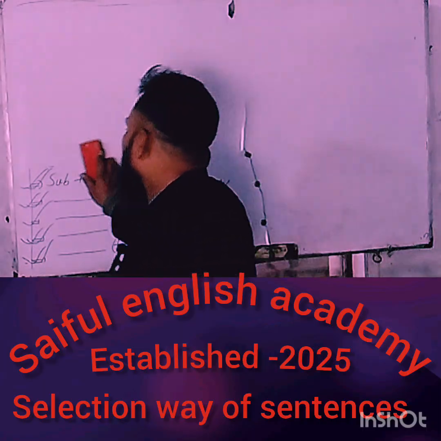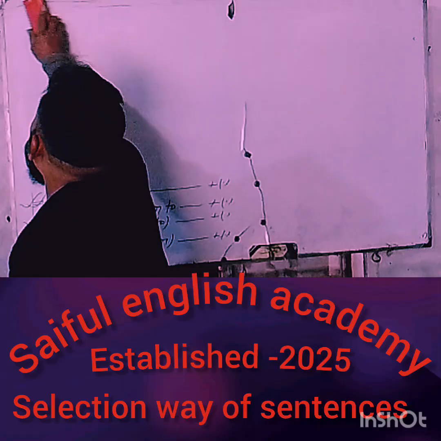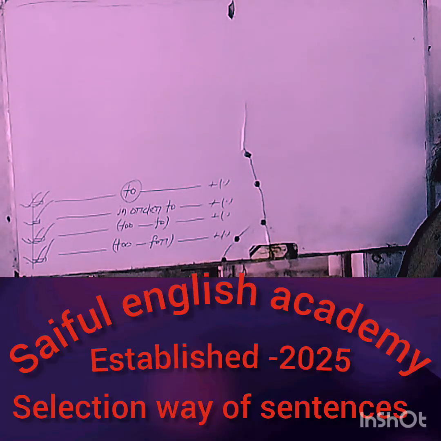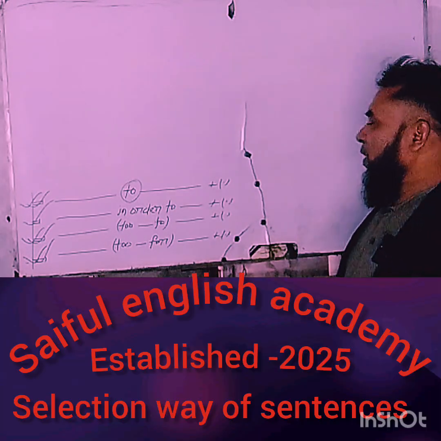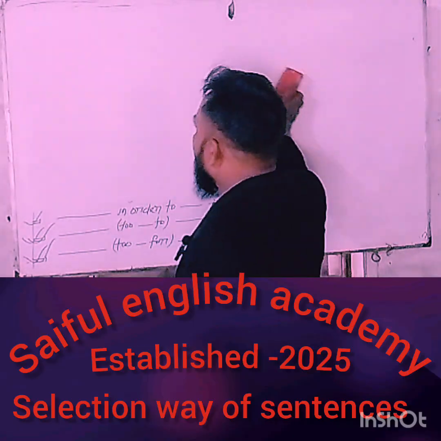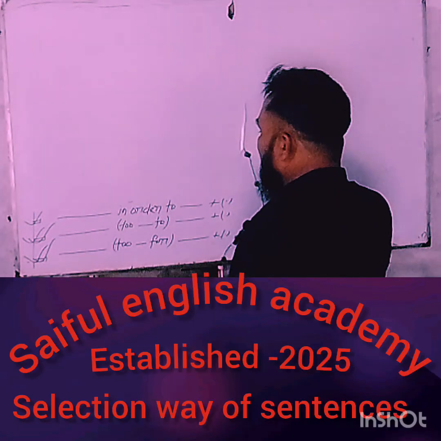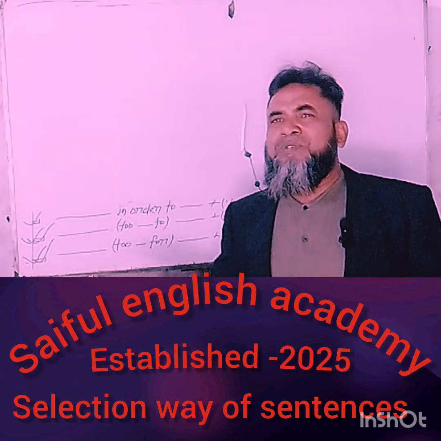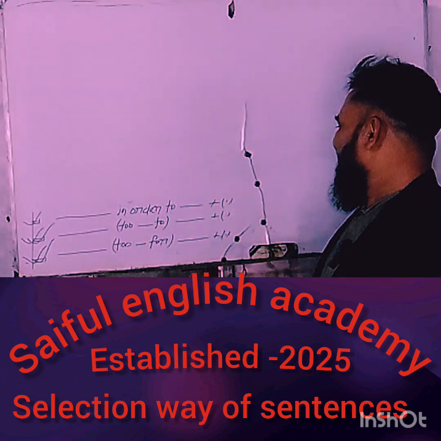Then subject: The honest boy can prosper in life. Bangladesh is an infinite country. Health is wealth. Money brings money, etc. So, infinitive: We go to school to learn. We try to live well, etc. In order to: We try in order to live well. We go to school in order to learn, etc.